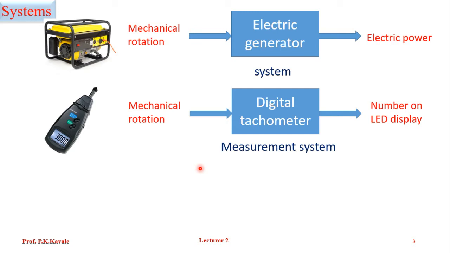Next is a particular system, the measurement system. For the measurement system, we take the example of a digital tachometer. What is the input to the digital tachometer? It is again a mechanical rotation, and it converts this rotation into the LED display. For example, if you see the figure, what is the RPM? It is showing 3880 in digital form. So what is a measurement system? It takes some kind of input from the surroundings, captures it, and gives it in a usable format.